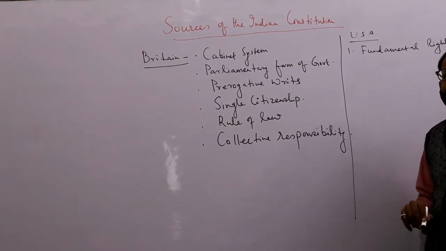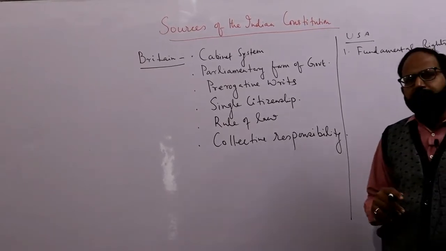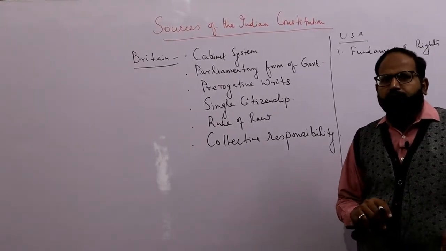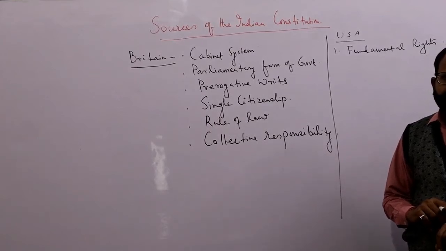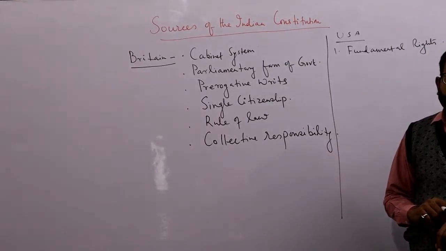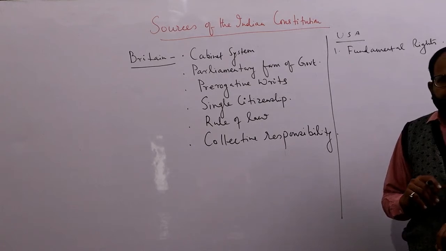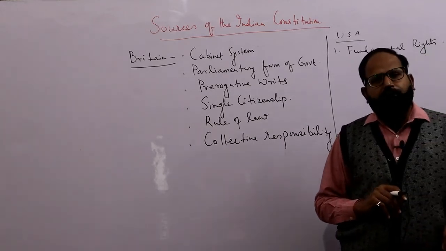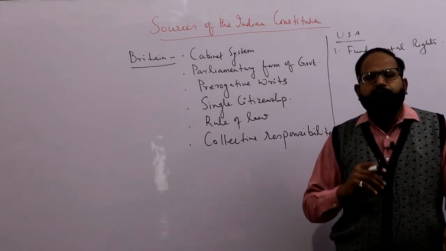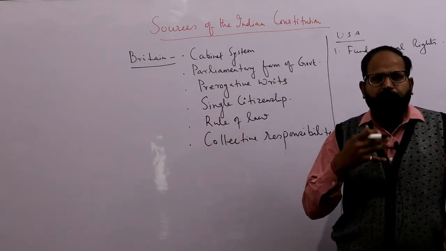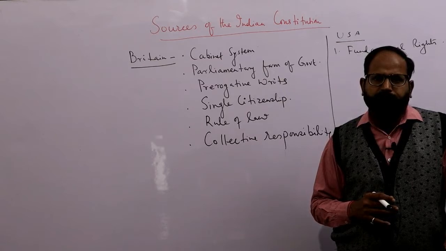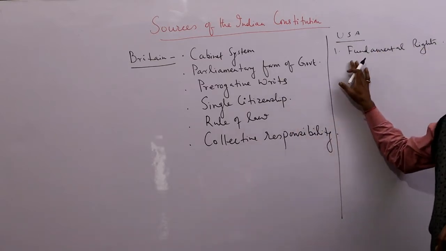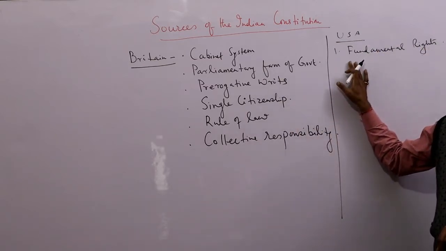These fundamental rights are enshrined in the Constitution of India from Article 12 to 35. And this has been inspired from the Universal Declaration of Rights or Bill of Rights of the US Constitution. So this has been taken from the Constitution of USA.